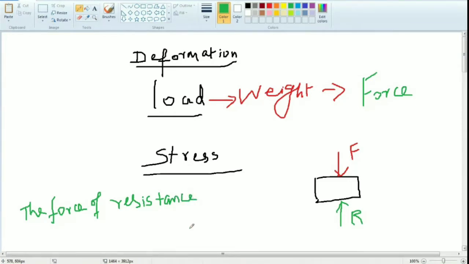Resistance you are only giving. Parents giving force, you are giving resistance. So the force of resistance offered by the body. Offered is nothing but given. Who is giving that one? Body, whether it may be our body or parents' body. Offered by the body against what, ma?